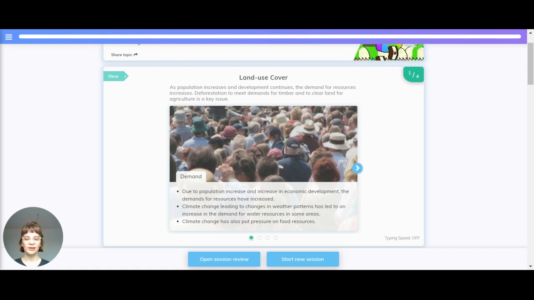Demand. Due to population increase and increase in economic development, the demands for resources have increased. Climate change leading to changes in weather patterns has led to an increase in the demand for water sources in some areas. Climate change has also put pressure on food resources.